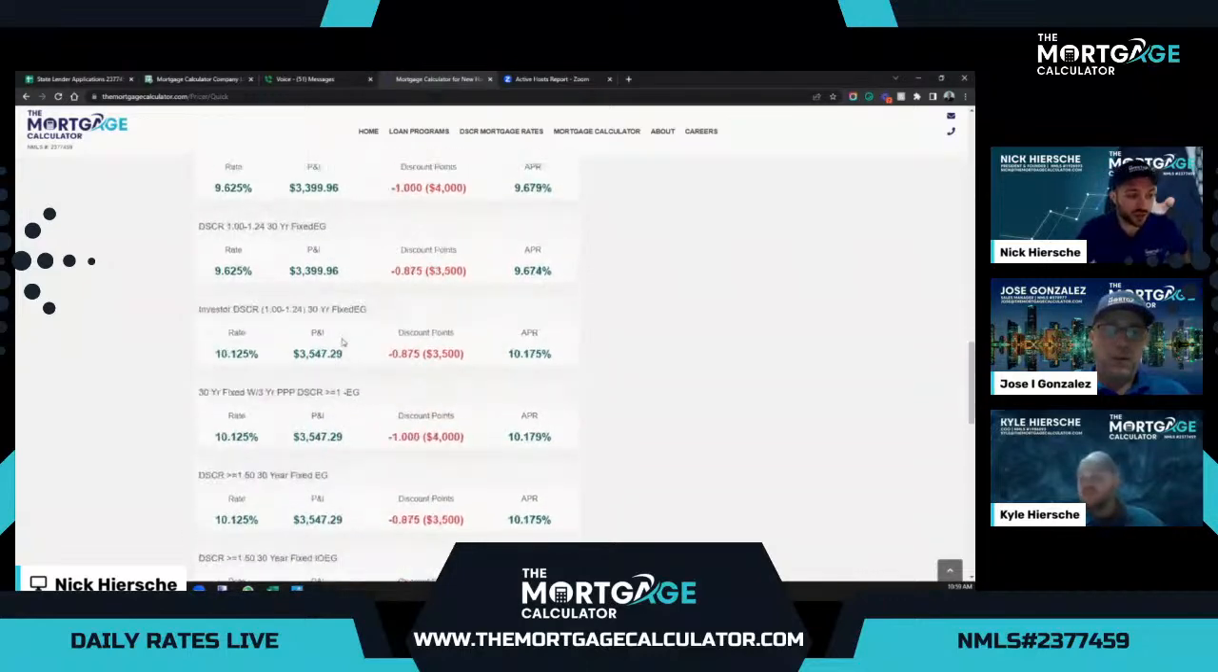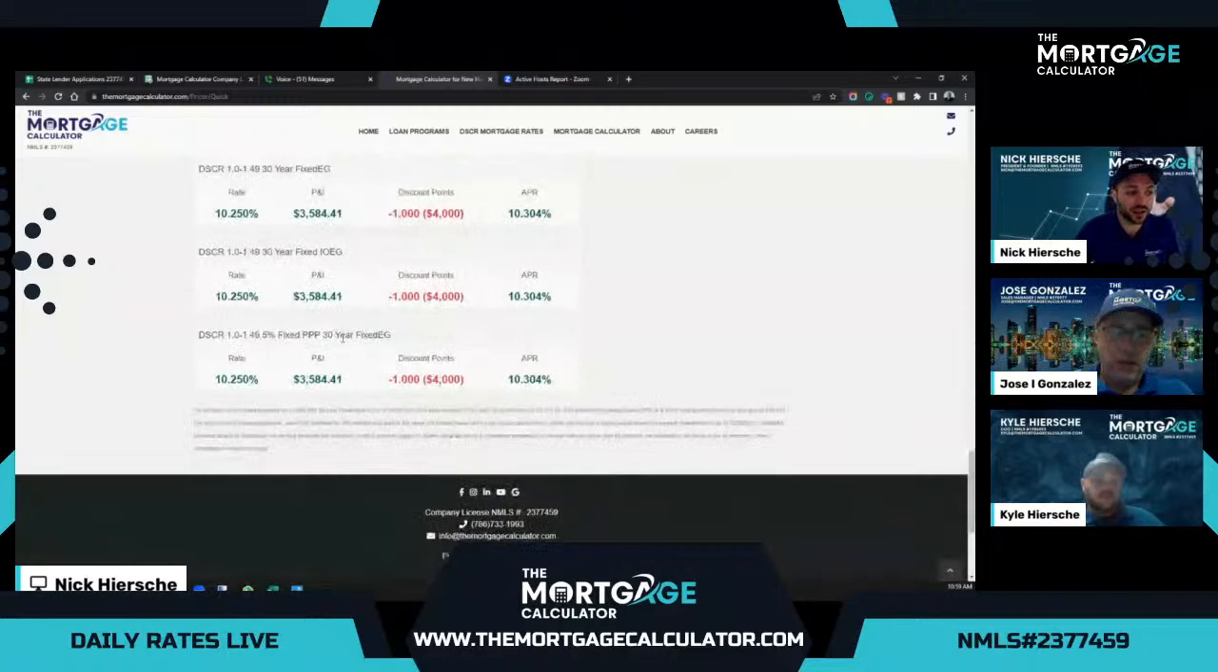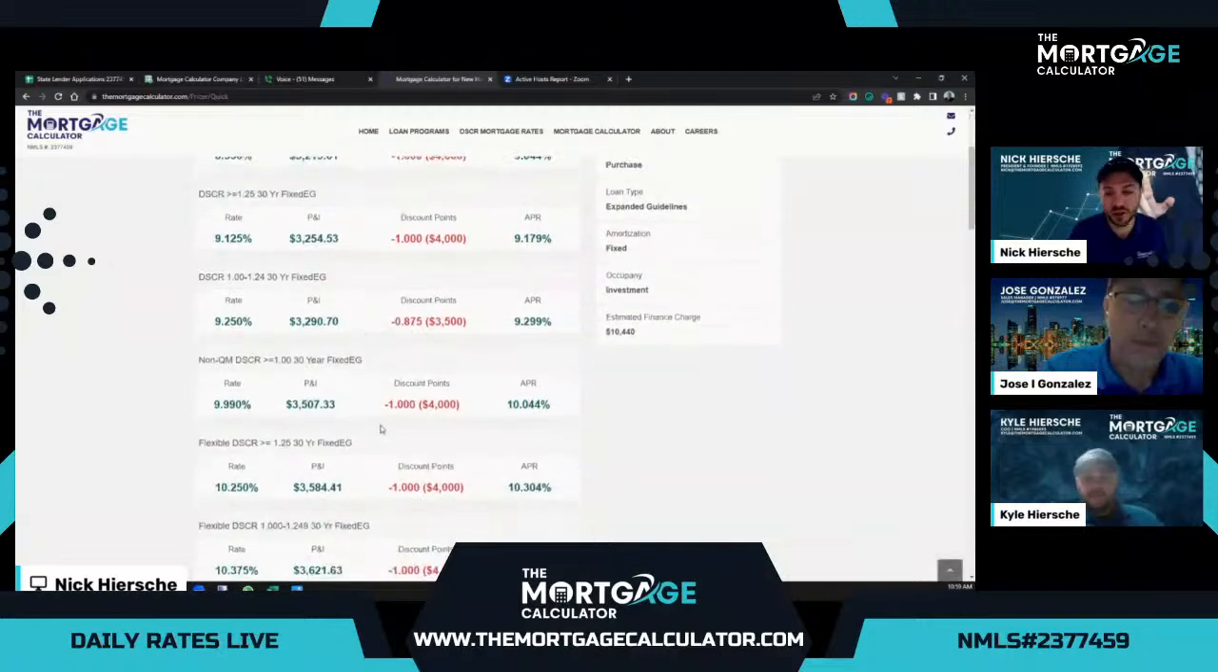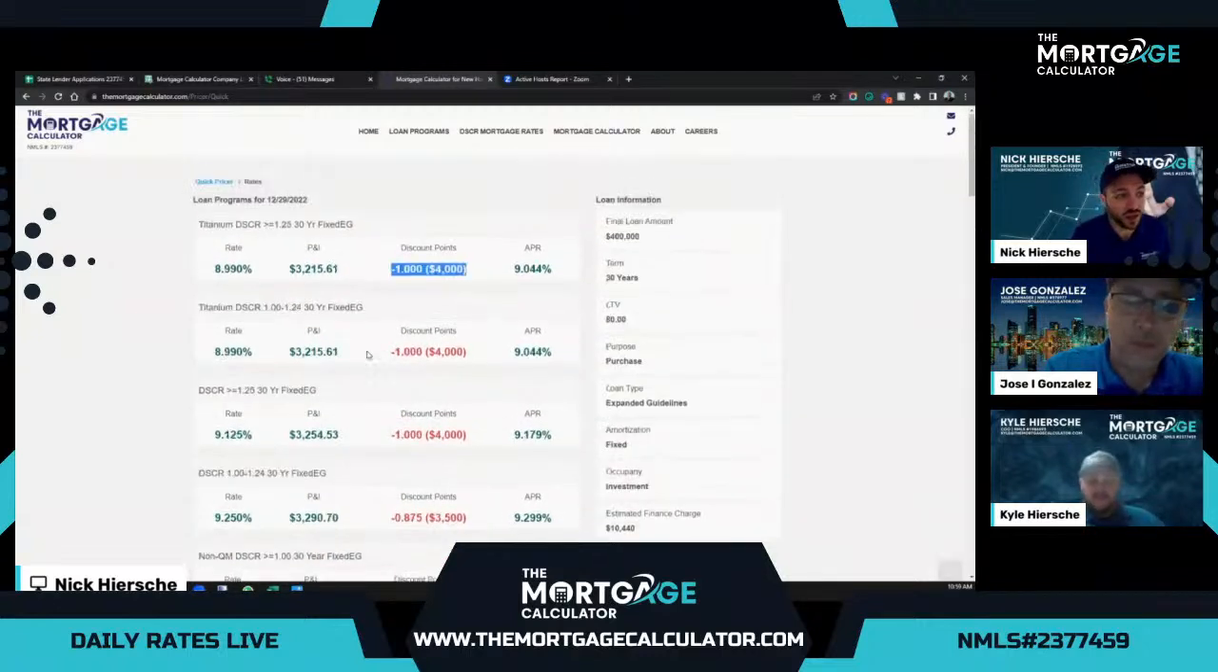So we have a plethora of DSCR programs. You can see even more than the bank statements. We have our partners offering a ton of different options, and they vary in their qualifications. Some of our banks and partners offer short-term rental income that we can use to qualify. Some don't. So please get with our loan officers to figure out which of these DSCR programs will work best for you. Now let me pass it off to Jose here,